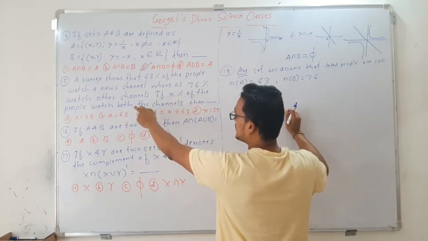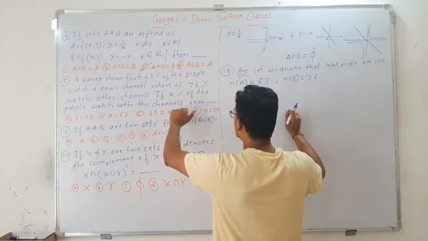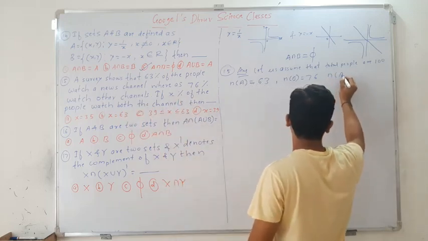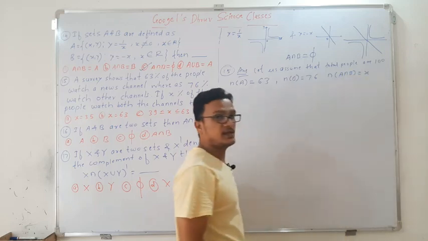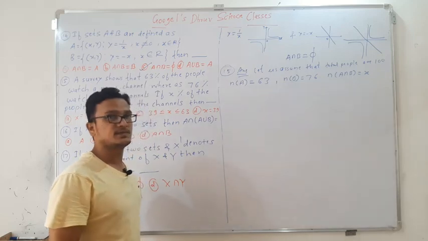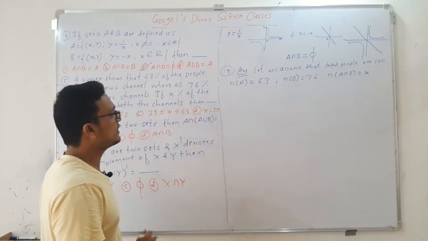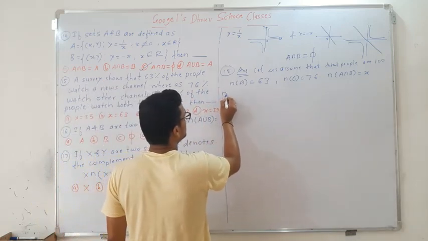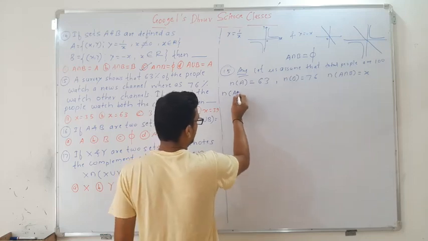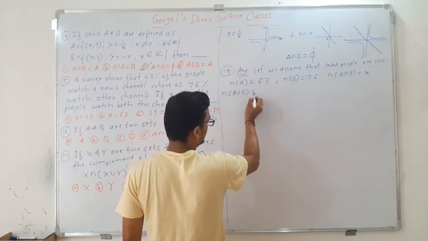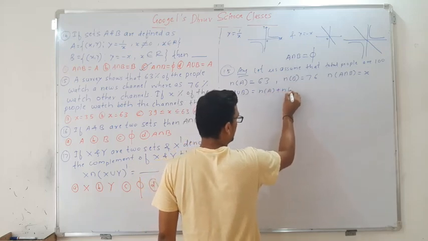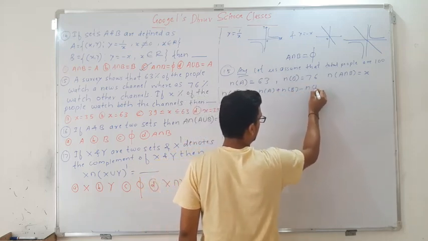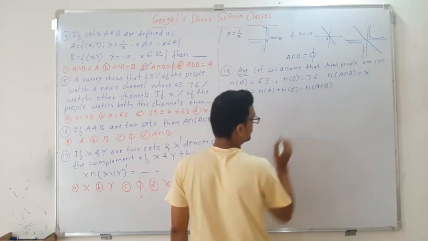X% of the people watch both the channels, means n of A intersection B will be X. Okay, so we have the formula: n of A union B is equals to n of A plus n of B minus n of A intersection B.